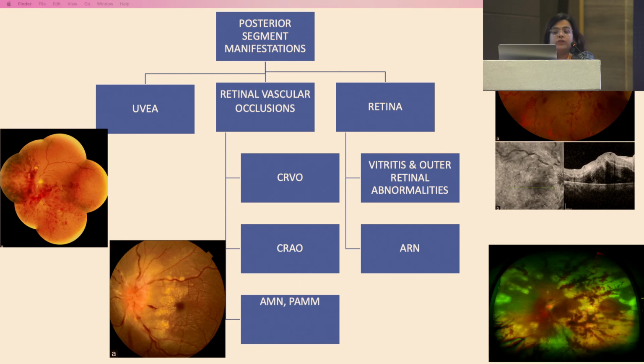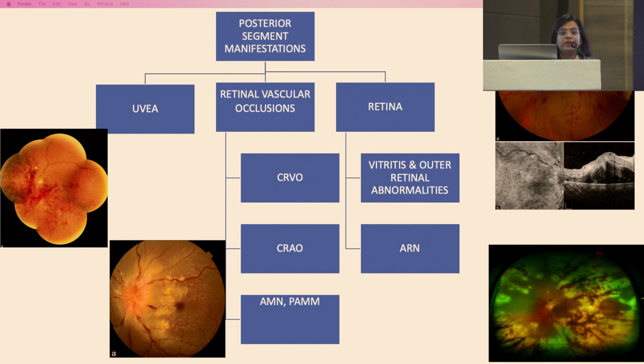Coming to the posterior segment manifestations, my colleague has already stressed the various viral manifestations very nicely. I would just like to classify them. There have been very few case reports of conditions like serpiginous choroiditis. Majorly, the COVID-19 manifestations were retinal vascular occlusions because of the coagulant state that is produced, and there were a lot of cardiovascular diseases also.